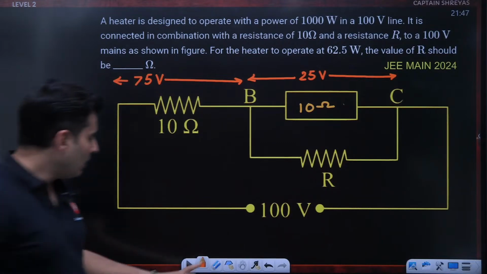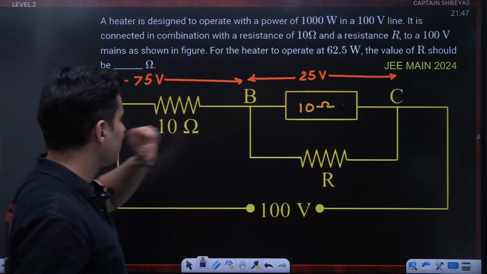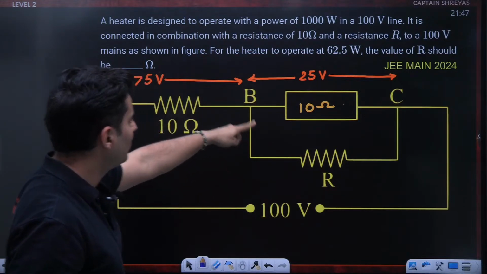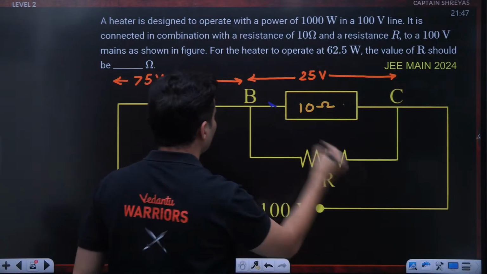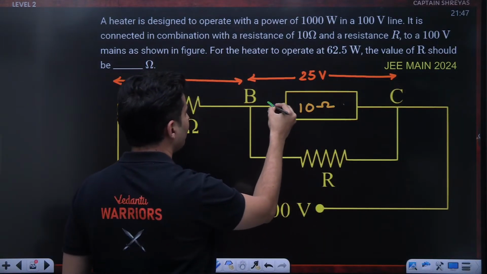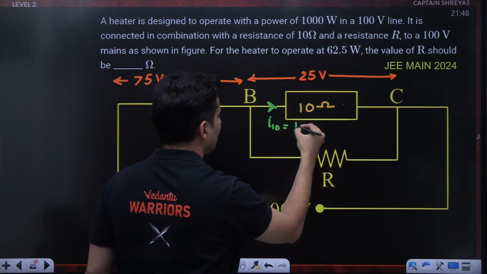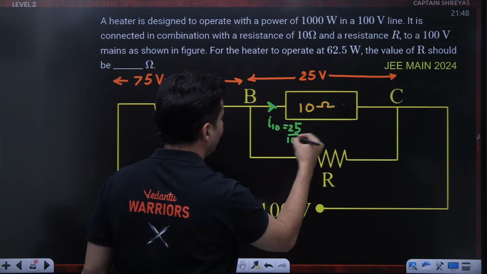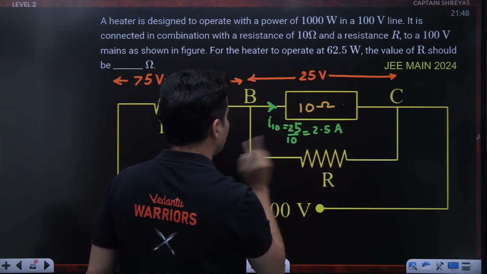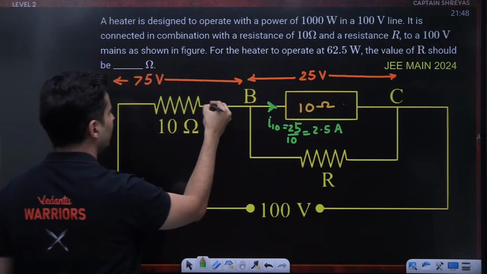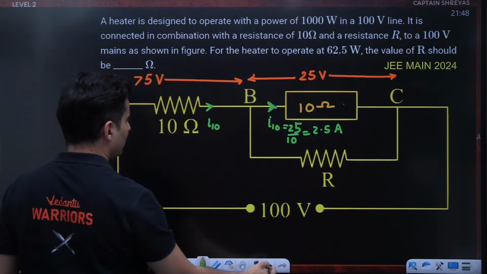Now, the next concept: because we want to find the resistance, and voltage is known, I can find the current through this part. Let's say I call it I10. Current is voltage by resistance, so it is 25 by 10, which is 2.5 amperes. But I still don't know this other current.